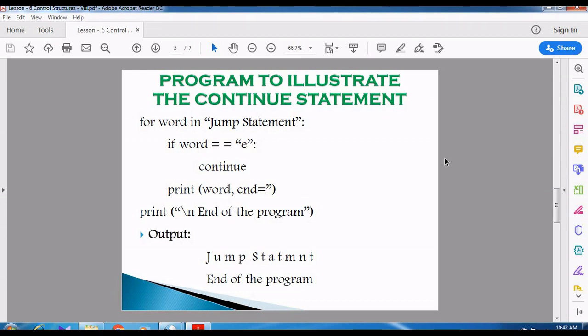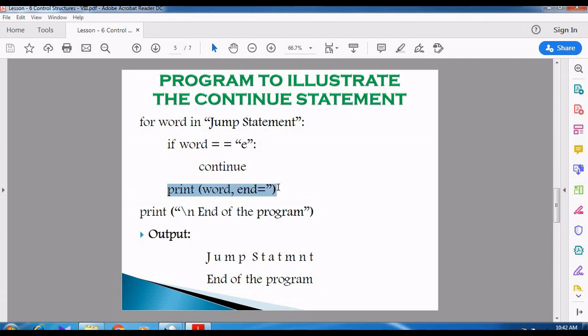So for word in jump statement, the same program, instead of break, we are going to use the continue statement. Here in the for loop, word is the control variable, and the string is given as jump statement. So if word is equal to E, whenever the character E is matched with word, what do you want to do? You want to continue.